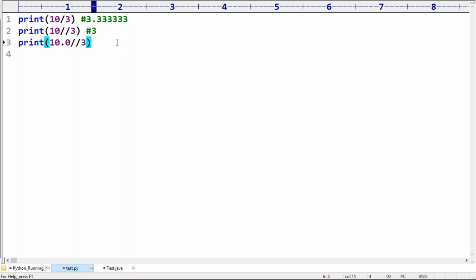Next, 10.0 by 3. Sir, here, what is the answer? Anyone, can you please guess what output we are going to get now? Remember, the output is a float value, but we should consider only the floor value.